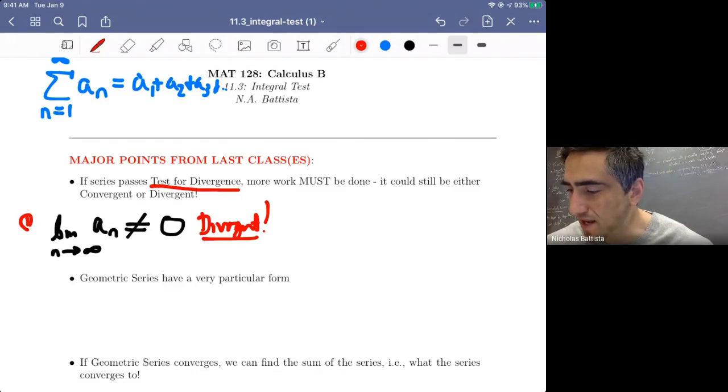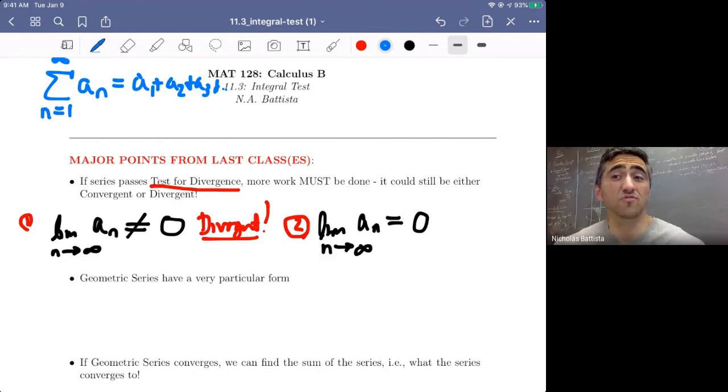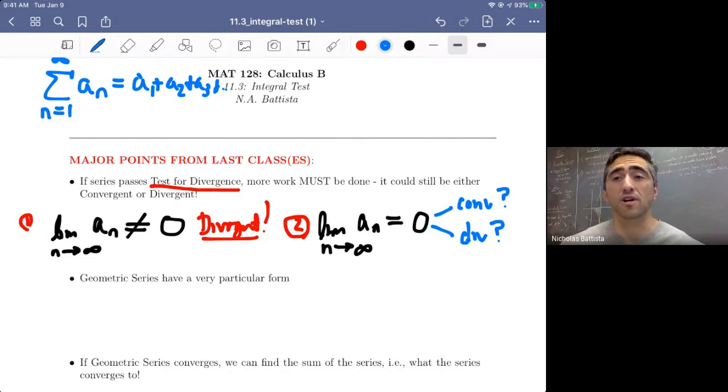But the second part, and I want to caution us about this second part, is what happens when a series passes. So for example, if a series were to pass the test for divergence, it would just say, you know what? The limit of a sub n as n goes to infinity equals 0. And in this case, we get to do more work. We don't know whether or not this series is convergent or if this series is divergent at this point. We have to do more work to figure it out. It's sort of like saying the series passes the first test, so then we mosey on along to the next test that comes along.